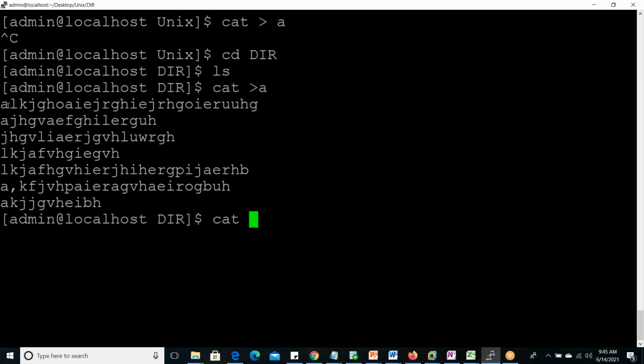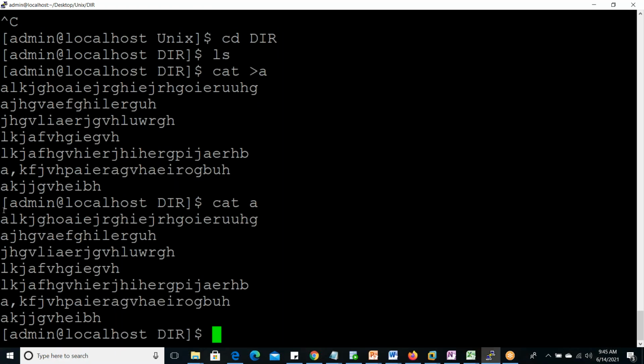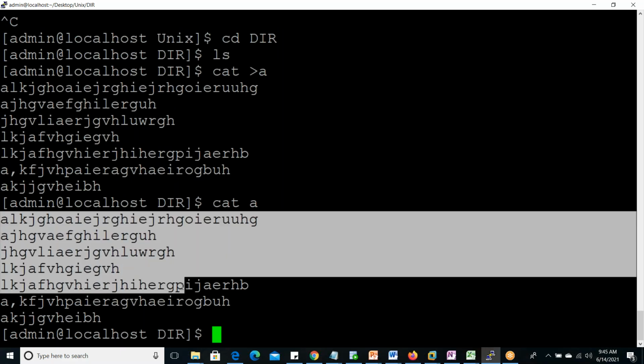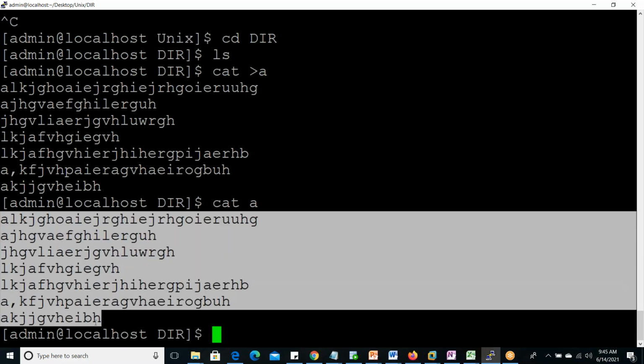How to display this? Cat space A. Cat greater than A will create the file. Cat space A, without the greater than symbol, will display the content of the file. So whatever we created and wrote, everything is displayed here. For file and directory listing, use the ls command; for content display, the cat command only. So the cat command creates the file, and the cat command again displays the content of the file. Greater than creates; no greater than displays the content.